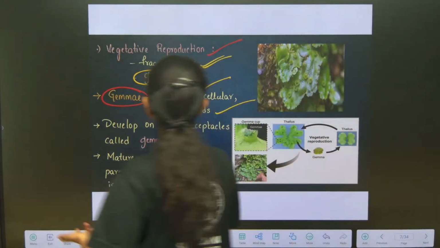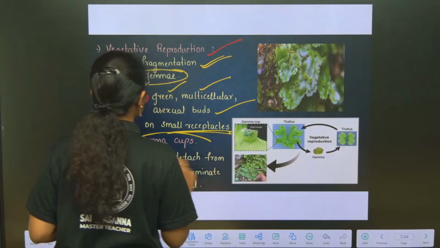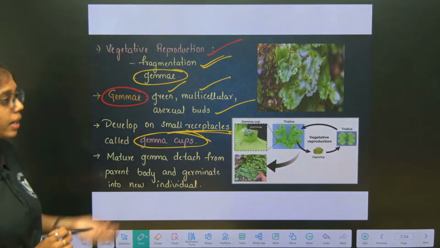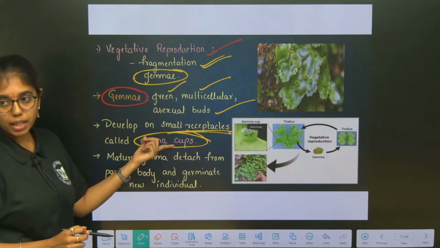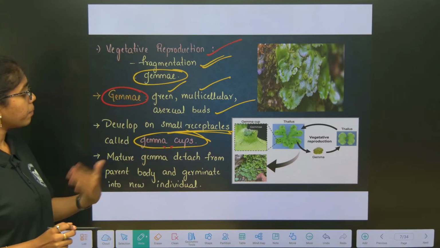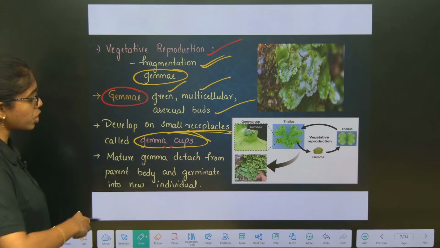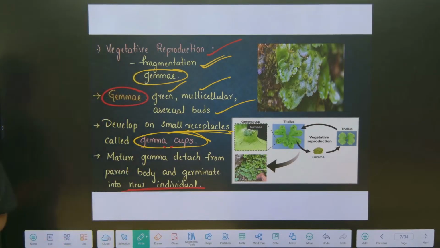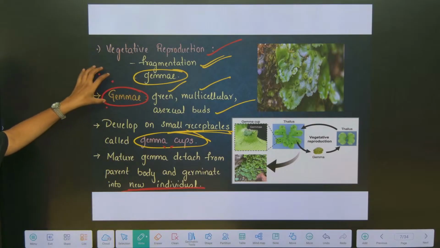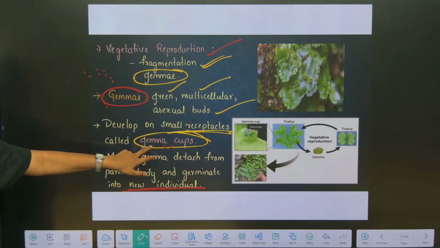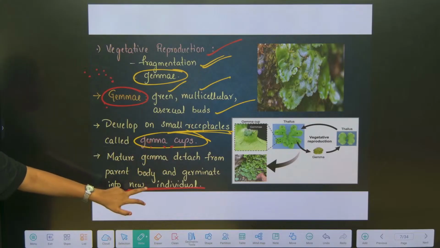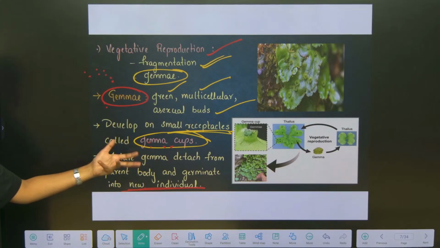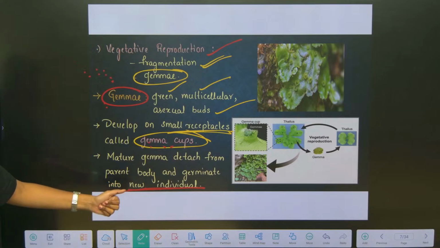They develop on small receptacles called gemma cups. The mature gemma detach from the parental body and germinate into new individuals. Clear on the description of gemma and how they develop from gemma cups, and how they germinate and develop into new individuals.